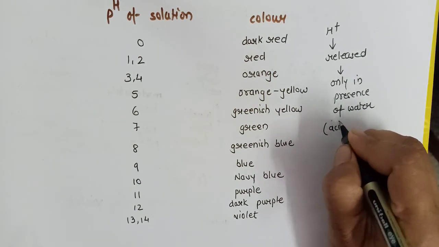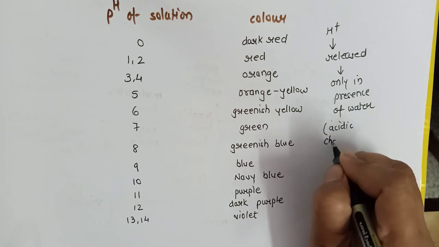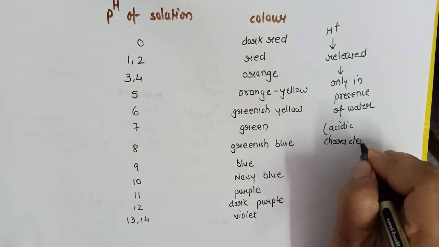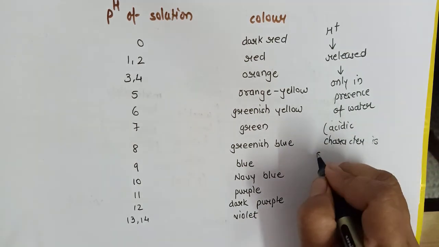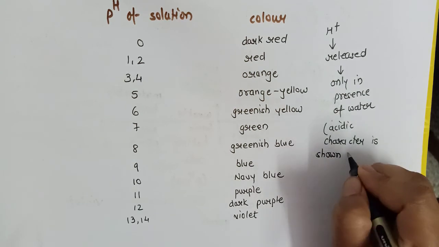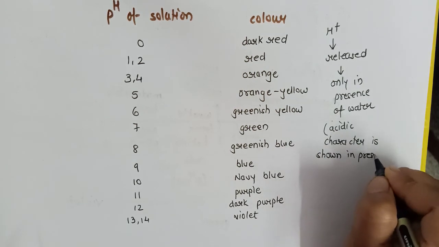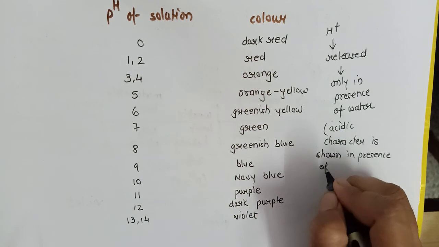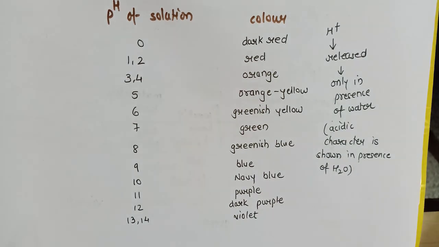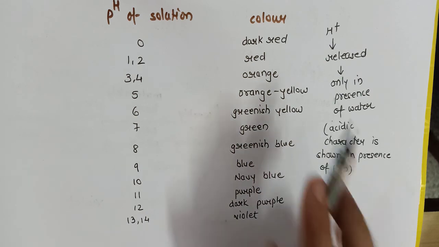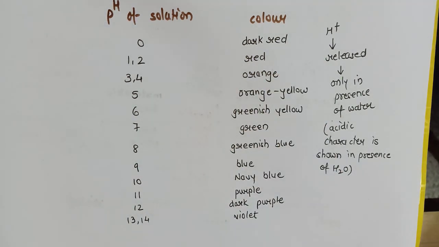So I will say acidic character is shown only in the presence of water. If water is absent, if it is in dry state, then ionization will not take place, H plus will not be released, and you will not get the litmus test or the pH test. Therefore presence of moisture is very much necessary for H plus ions.